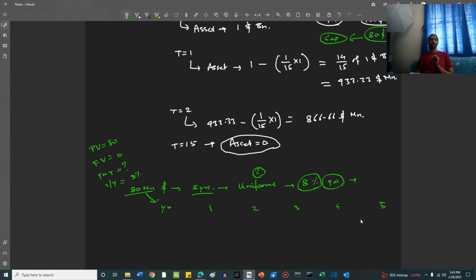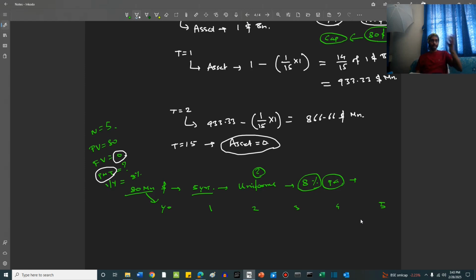IY is 8%. Now, N, which is the number of periods, again I am taking reference of your calculator. This will be 5 yearly payments at 8% over a loan of $80 million. They have to be uniform payments. Because they have to be uniform payments, there is no future value, so the FV is 0. So everything that is going to be paid comes in part of the PMT or the periodic payment.